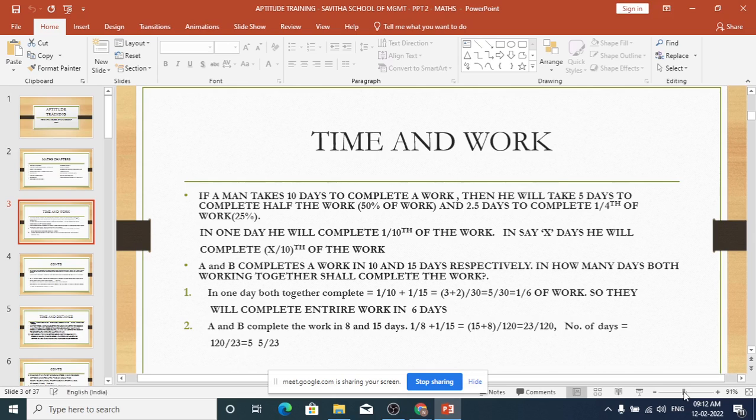You have to find out how much work is done by A in 1 day. He will do 1/10th of the whole work in 1 day. B will do 1/15th of the work in 1 day. So A and B put together will do 1/10 plus 1/15. If you do the calculation, take the LCM and other things, it comes to 1/6th of the work. So in 1 day, if both put together do 1/6th of the work, then we can say that they will complete the entire work in 6 days. Am I with you? Are you with me?